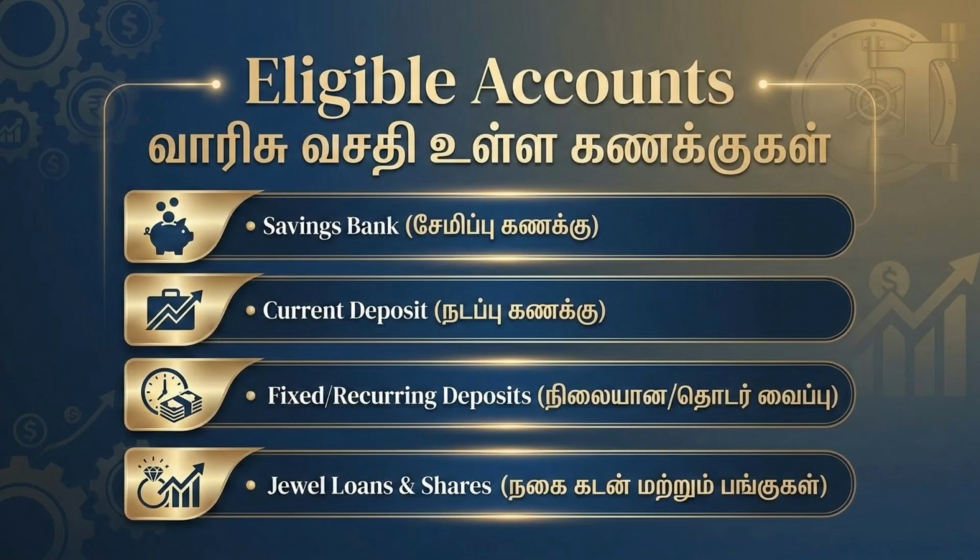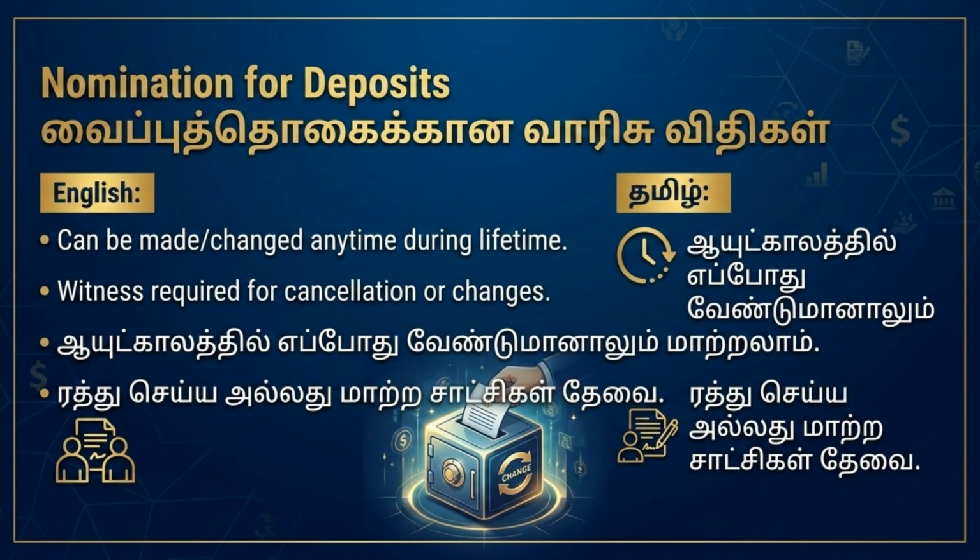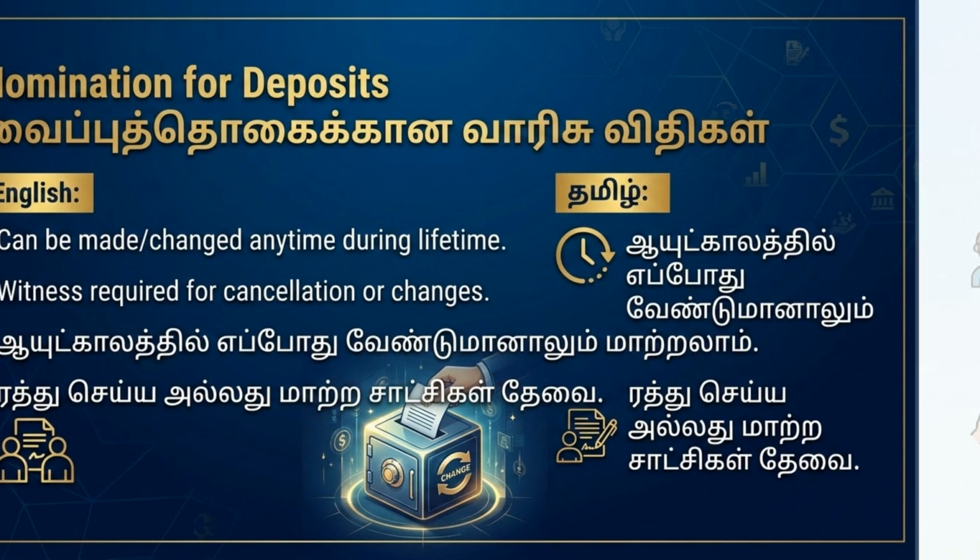Eligible accounts for nomination include savings bank accounts, current deposits, fixed/recurring deposits, and dual loans and shares. Categories ineligible for nomination are trust accounts, partnership firms, HUF, Hindu undivided family, companies, and clubs. For deposits, a nomination can be made or changed anytime during the lifetime of the account holder. A witness is required for any cancellation or changes to the nomination.